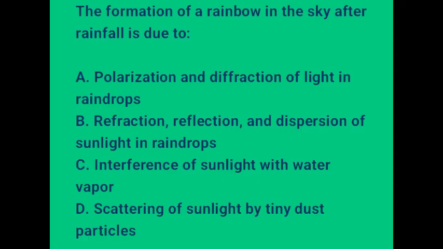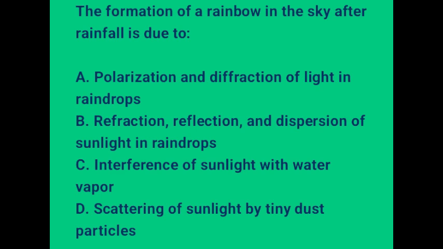Question 5 is a very interesting question. It's on the origin of rainbow. It says the formation of a rainbow in the sky after rainfall is due to dash. A. Polarization and diffraction of light in raindrops. B. Refraction, reflection and dispersion of sunlight in raindrops. Option C. Interference of sunlight with water vapor. And D. Scattering of sunlight by tiny dust particles.